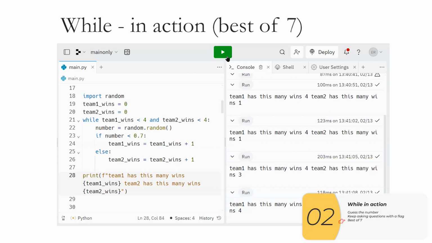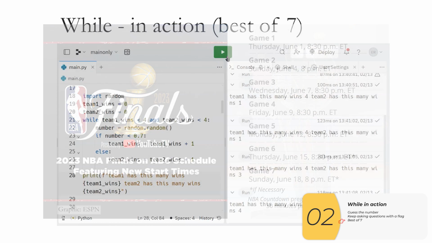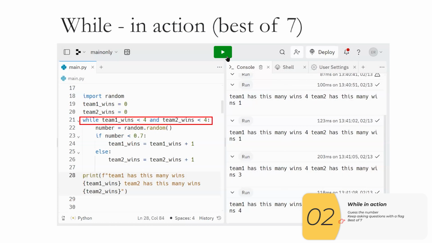So if you think of this in terms of the real world, as long as both teams have under 4 games, we are going to keep on playing. And that's what this while does. As long as team 1 wins is less than 4, and team 2 wins is less than 4, that Boolean will be true. And if that Boolean is true, we're going to do the loop.